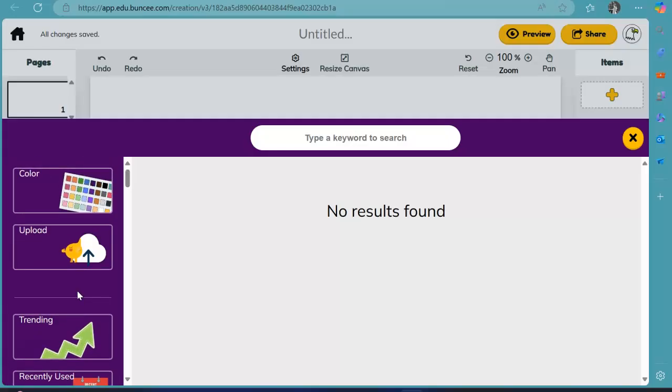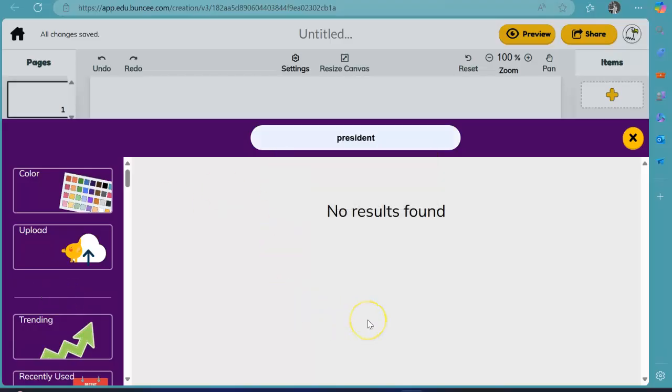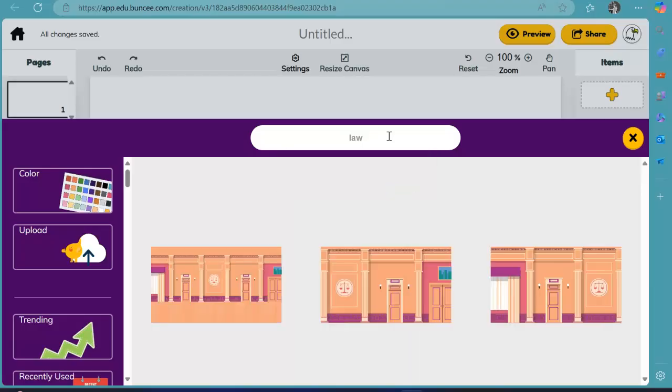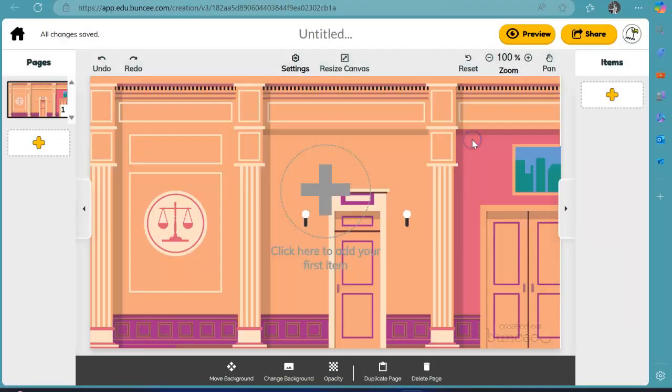So for me, you could look up the word president and press enter, and this brings a photo right here. You could also search up law, and there are some law rooms right here. You then will click on one of the photos and you will click add to this page, or if you want it to be all of your pages, you will click add all pages. But for this one, we're just going to do this page.